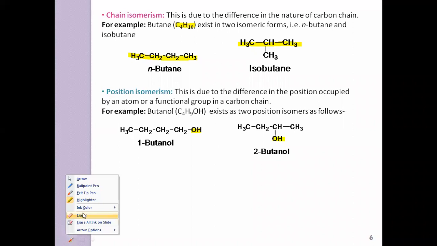Can you give me a few examples of position isomerism? Because till now we have completed benzene, aromatic amines as well as phenol. From that you will get different position isomers. Can you give me an example?